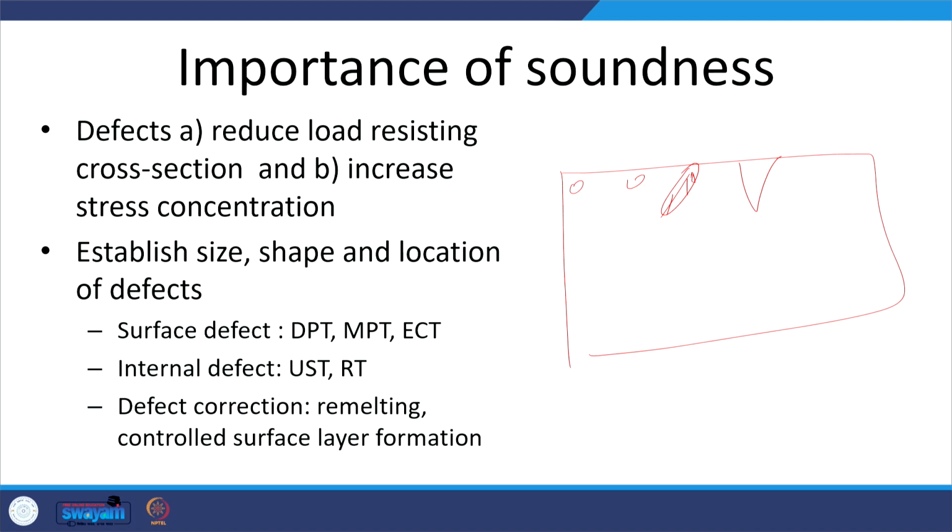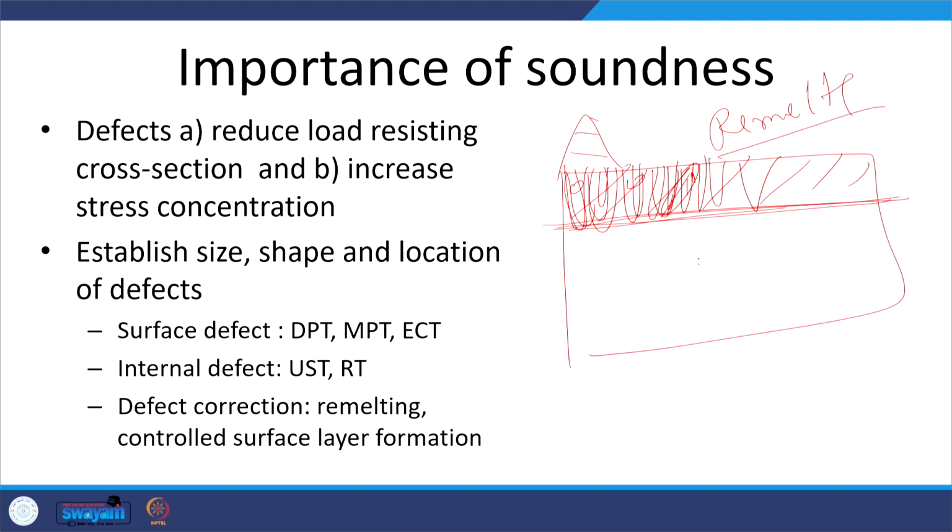There are two approaches which are commonly used. One is, if you have enough material, just remove this material so that the defective part is removed. But if that cannot be done, then we use controlled heat input for localized melting up to the desired depth, so that these defects, like the cracks, inclusions and porosity, everything gets removed. This is called remelting of surface layers. This can be done using a TIG arc or a laser or any suitable heat source that is available.